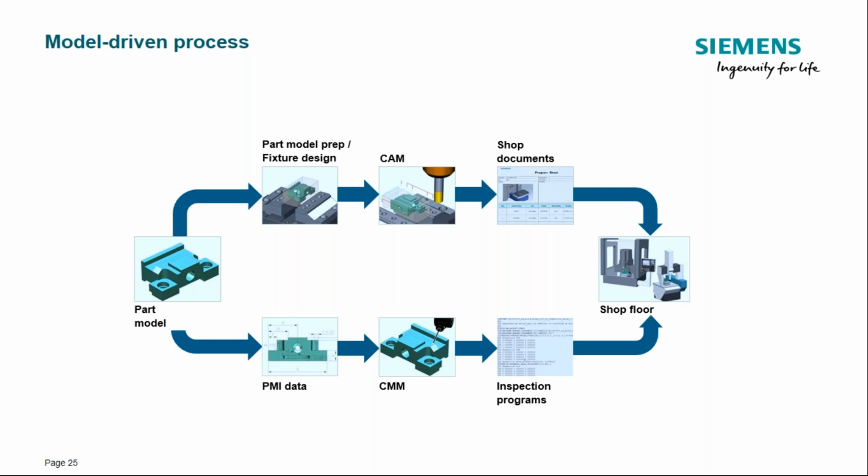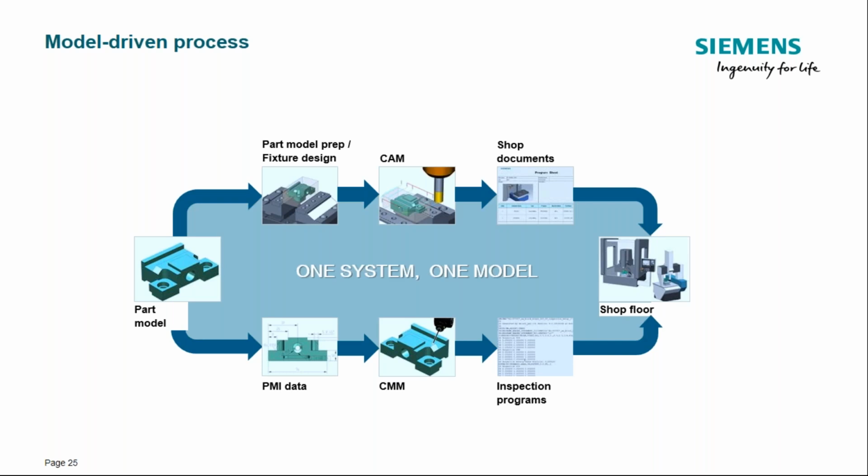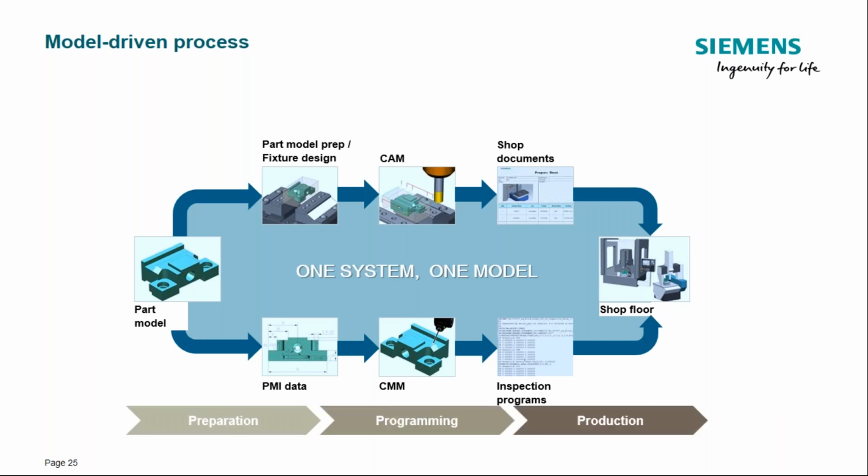So with NX, the PMI can be added to the model definition during designing the part, and then use this data to automate your programming. In this case, you can automatically create inspection programs for the PMI data, and then produce inspection programs that are sent to the CMM, or the coordinate measuring machine, on the shop floor. And really, the idea here is that the entire manufacturing process can be handled using one model in a single platform, all the way from part preparation, all the way through programming and production.